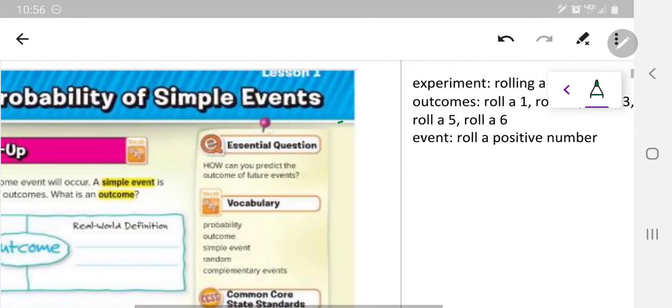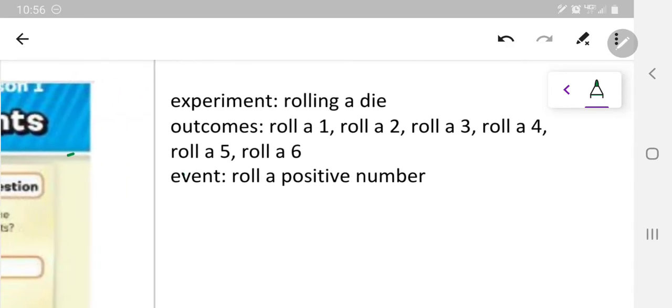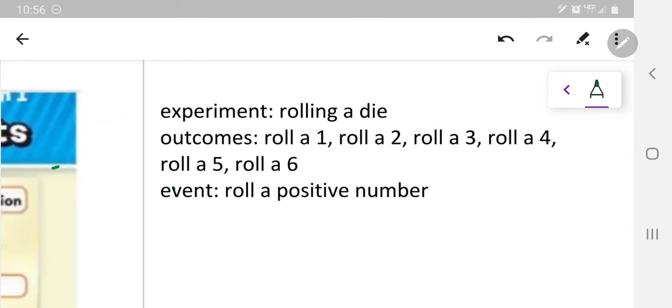All right, so let's get started. I want to have this little conversation before we jump into the notes. I want to outline 3 words that we'll be discussing. Experiment. An experiment, when we're talking about probability, is just an action that you do that has different possible outcomes, which brings us to our next word, outcome.